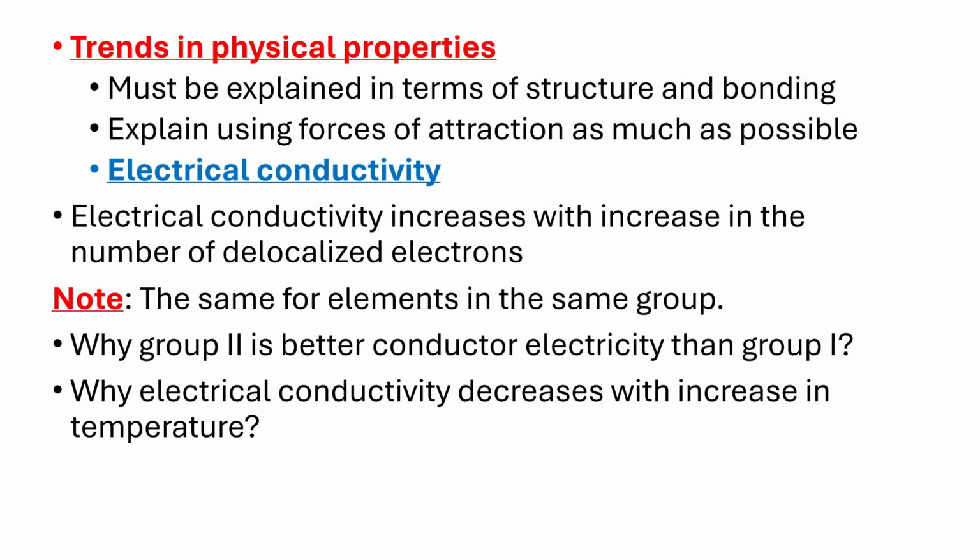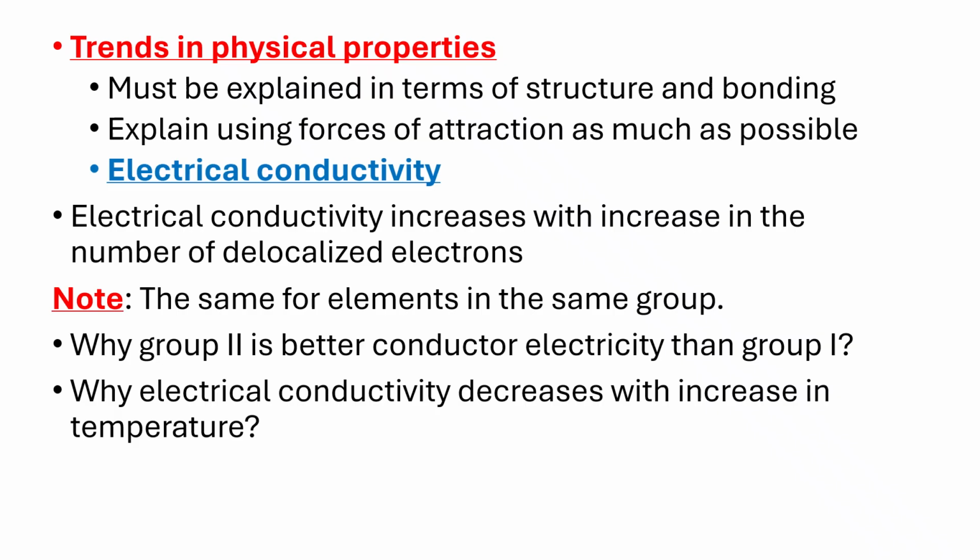Now, because elements in the same group have the same number of delocalized electrons, they tend to have the same ability to conduct electricity. But if you are told to compare now elements in different groups like group 1, group 2, group 3, those ones tend to have differences in conductivity because of differences in the number of delocalized electrons.